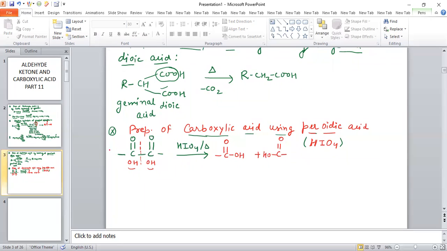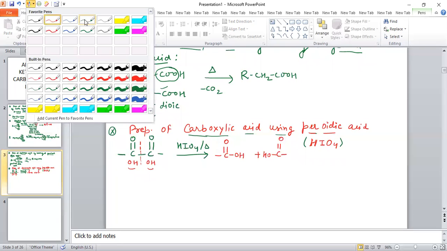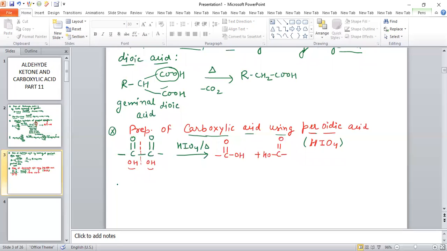So this is also one of the methods for the preparation of carboxylic acid. For example, CH3 C double bond O, and again C double bond O and CH3, and we add HIO4 periodic acid and heat. So there is a cleavage of the carbon carbon bond, and OH is added on this carbon, also OH is added on this carbon.